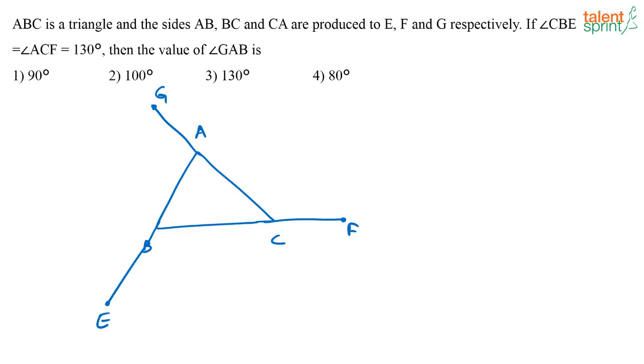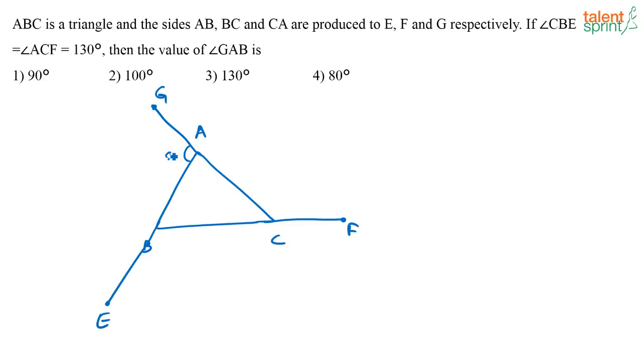Now what are they saying? Angle CBE is equal to angle ACF is equal to 130 degrees. The value of angle GAB is dash.